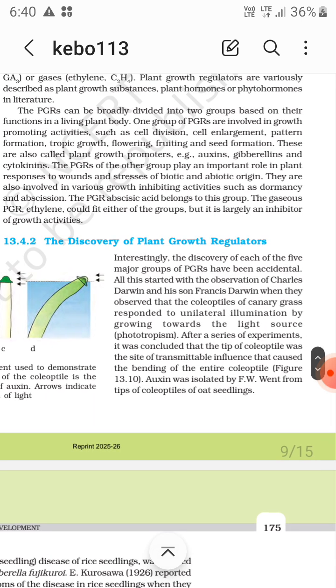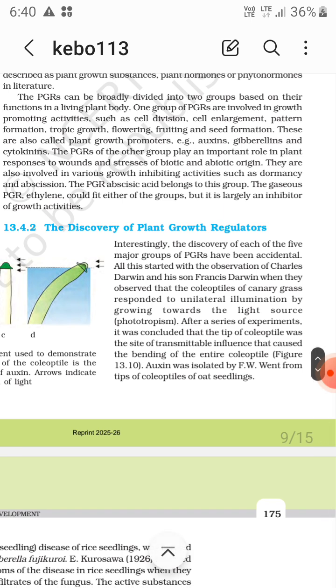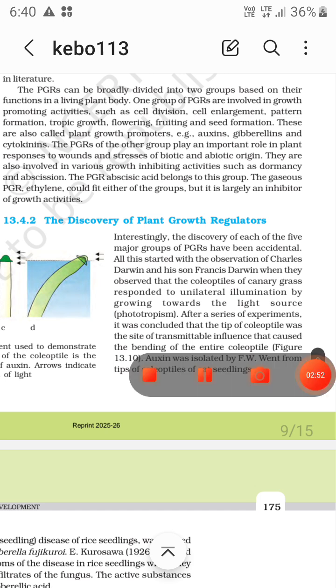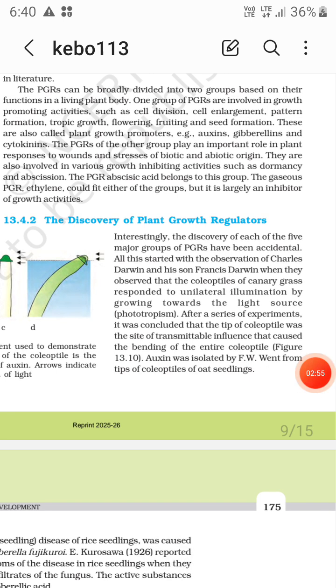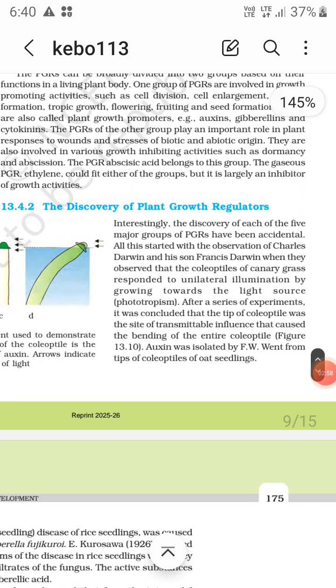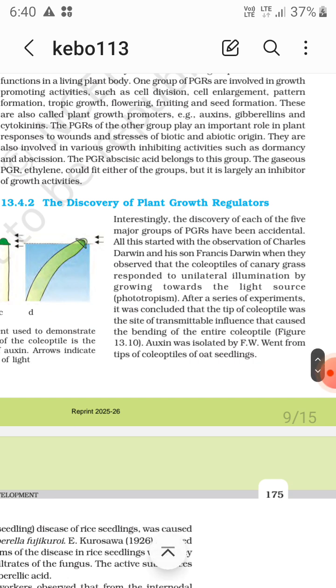I repeat it again. Charles Darwin and his son Francis Darwin observed that the coleoptiles of canary grass responded to unilateral illumination by growing towards the light source, that is phototropism. After a series of experiments, it was concluded that the tip of the coleoptile was the site of a transmittable influence that causes the bending of the entire coleoptile.